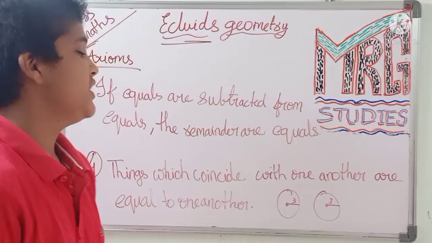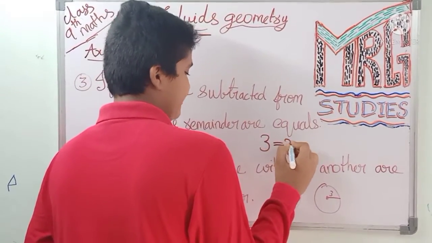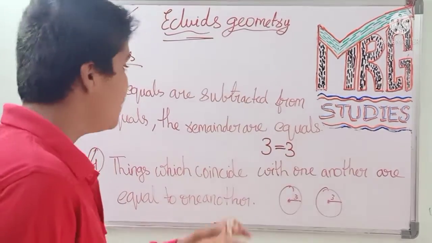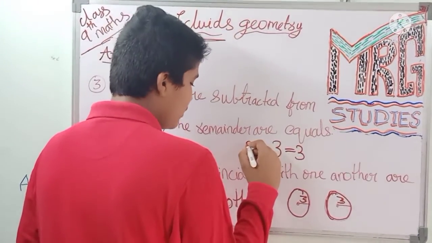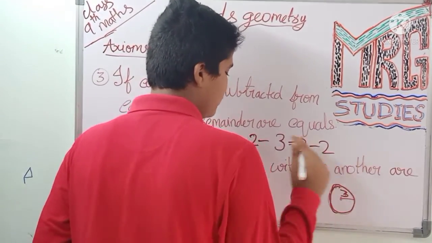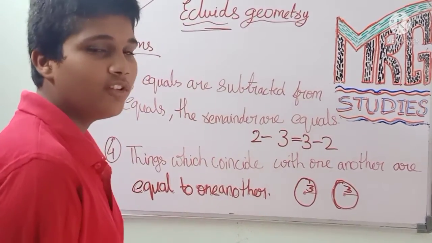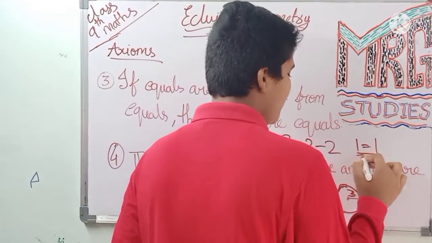For example, we have 3 equals 3. Now let's subtract from equals. If 2 is subtracted from both, 3 minus 2 and 3 minus 2, what do we get? 1 equals 1. Again we have got equal numbers.